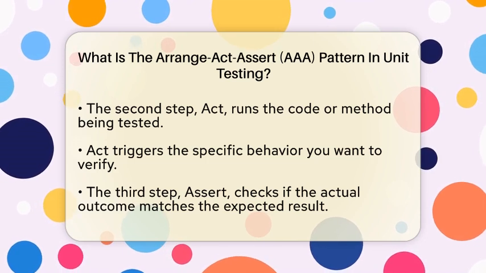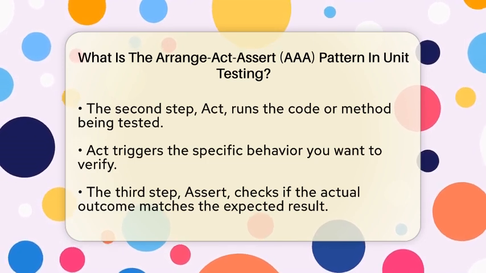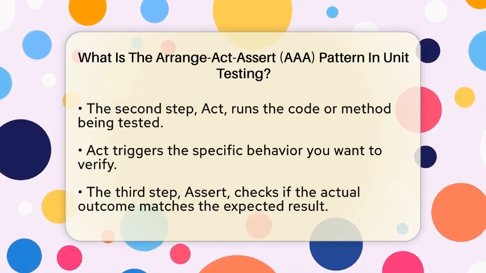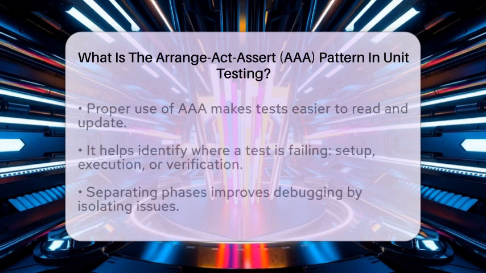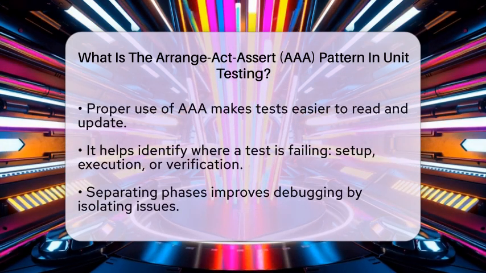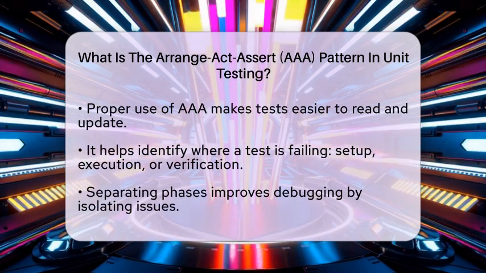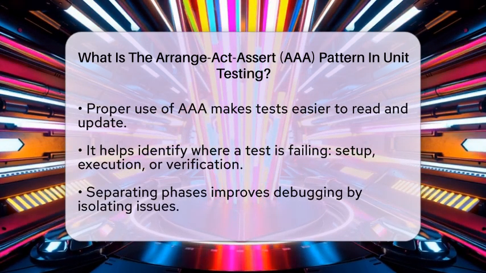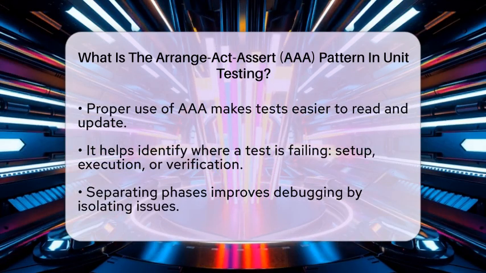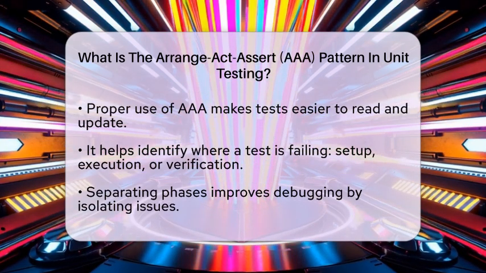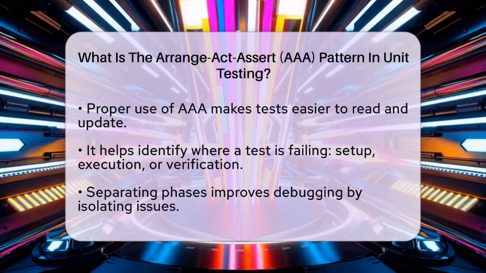Using the AAA pattern makes your tests more organized and easier to read. It helps you focus on one behavior at a time, reducing confusion. When you write tests this way, it's simpler to update them as your code changes. Plus, if a test fails, you can quickly identify whether the problem is in the setup, the execution, or the verification. This pattern also supports better debugging.